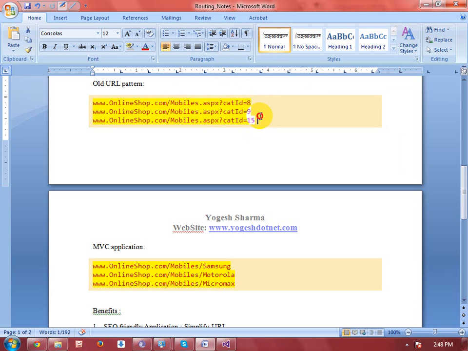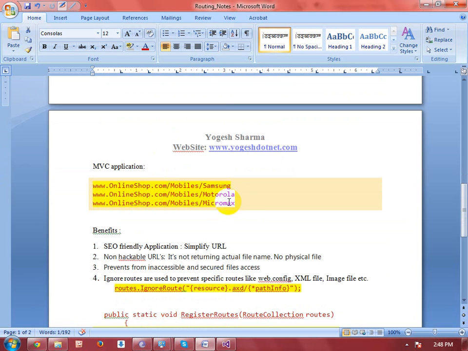So these URLs are not URL friendly. I mean to say that if any user wants to remember this URL, it will not be possible for him to get a particular product by using it. If I make the URL in this form, then you can see it is a very easy URL like onlineshop.com/mobiles/Samsung. The user can easily identify it, and Google can easily identify this particular URL.